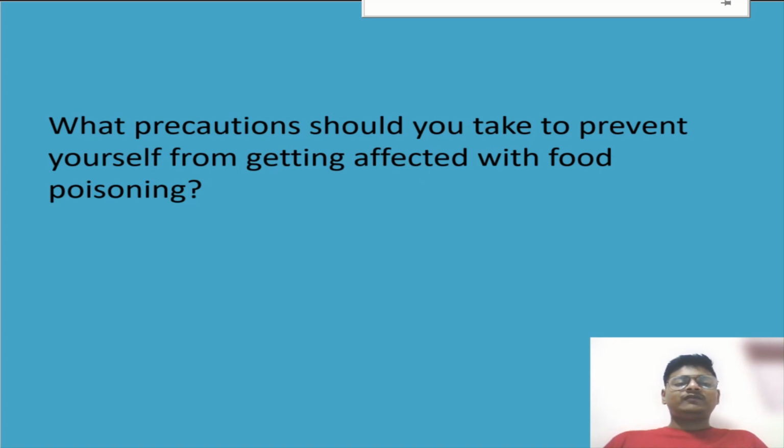Till then, let me tell you, we can prevent ourselves from getting food poisoning by checking the food before eating. We should not eat spoiled or dirty food. Like I have told you about street food also, we should not eat street food, because it also contains microorganisms which are transmitted through air. That's why we are told that we should not eat food from street sellers. Okay students, I will be checking your answers in the comment section.